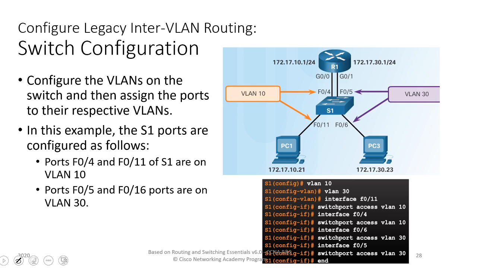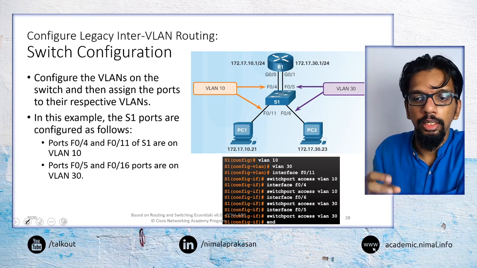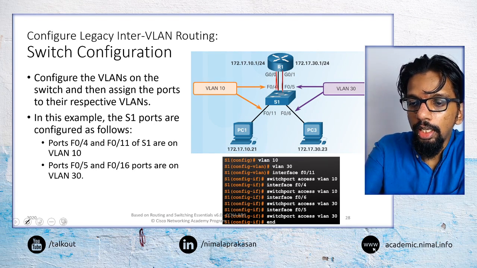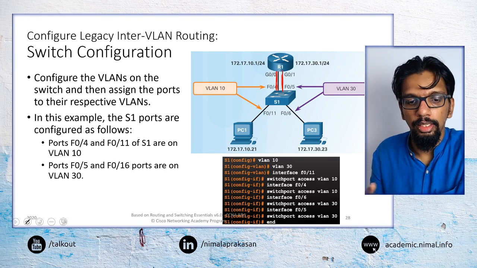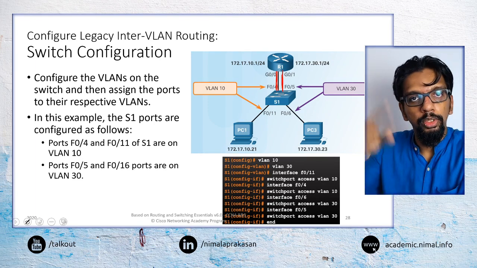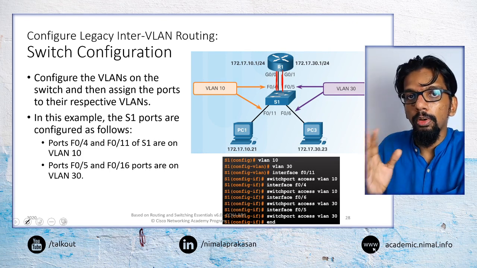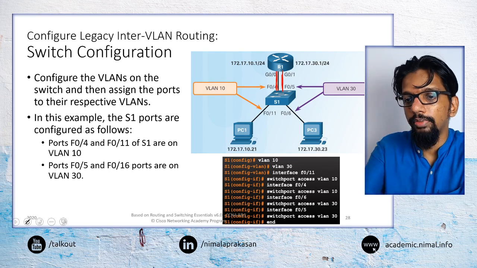And from the point of view of the switch, we also need certain configurations here. The main thing is we would configure this link between the router and the switch as an access link, because it is only going to carry traffic for a single VLAN. That is the main point about an access link. It is going to carry network traffic belonging to a single VLAN.